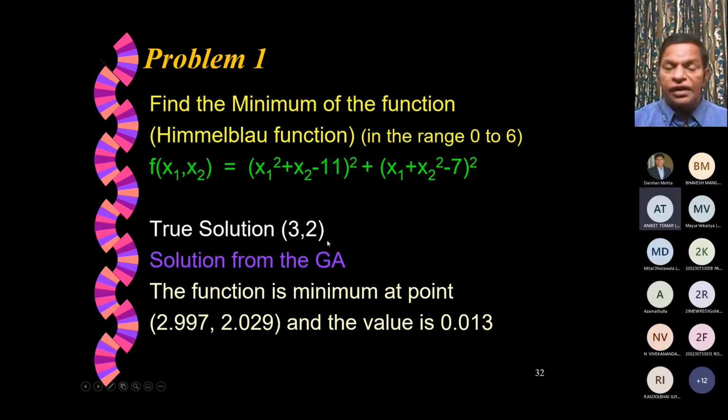Not exactly the same, but very close. If you want to make it much closer, you have to improve the accuracy and increase the chromosome length. So let us try to solve this problem using GA.